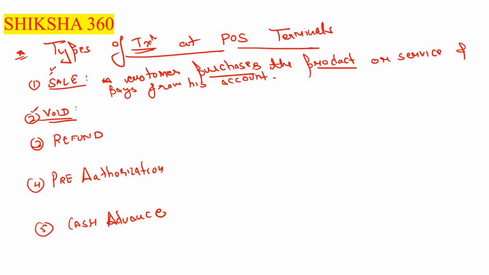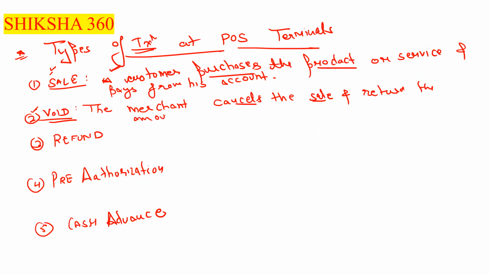Now the next one is the void. What is the meaning of the void? This is a successful transaction, we can say in simple language. In the void, the merchant cancels the sale, or basically cancels the transaction, and returns the amount.